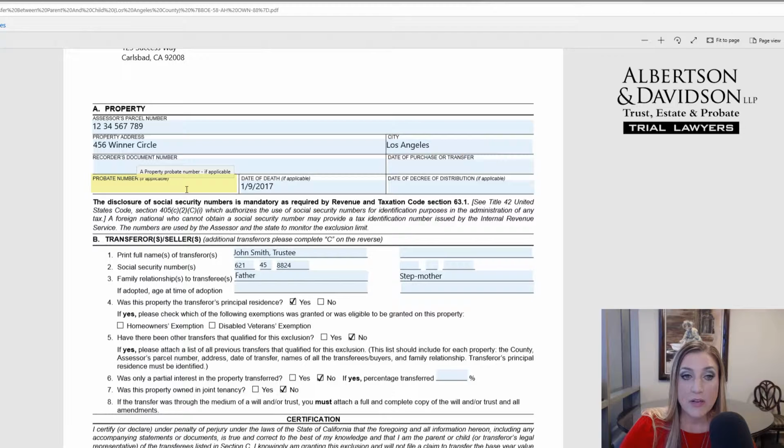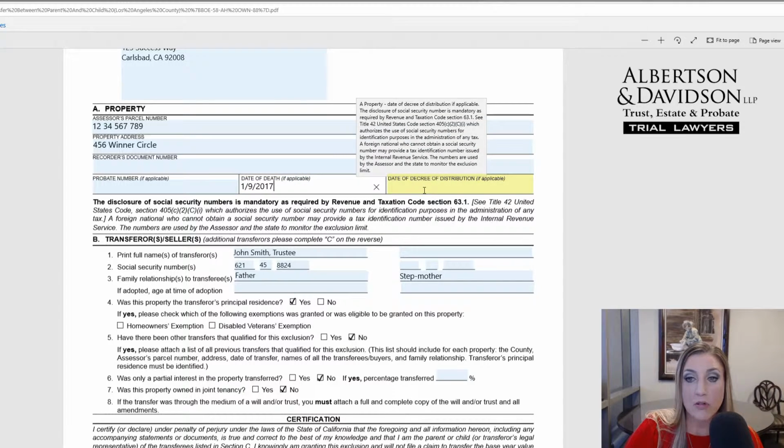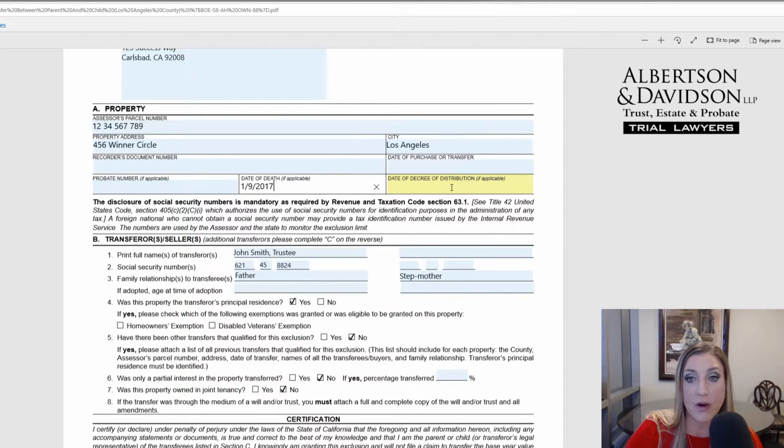If there is a probate that's open, you put the probate case number on the left-hand side. This box in the middle is the date of death. If you're receiving this property as a beneficial interest under a probate or a beneficial interest under a trust, you would put the date of death of your parent right here. If you do have a court order ordering the distribution, then you would put the date of decree of distribution on the right-hand side.